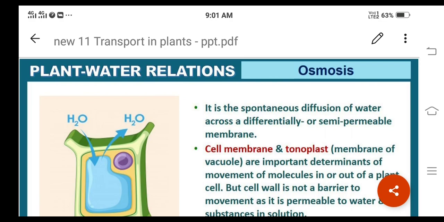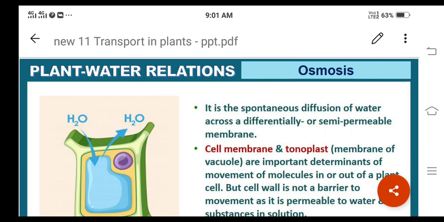When we observe the plant cell, it is surrounded by a cell membrane or plasma membrane, and even the cell wall will be present, right? The plant cell is surrounded by a cell membrane or plasma membrane, and next to this the cell wall will be present. What is the nature of the cell wall here? The cell wall is said to be freely permeable to water and substances in solution, right?